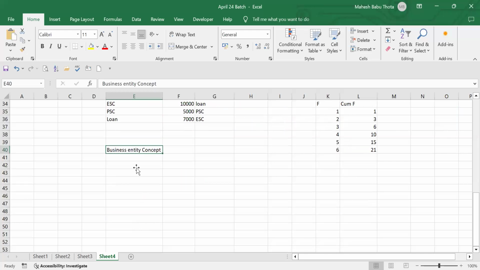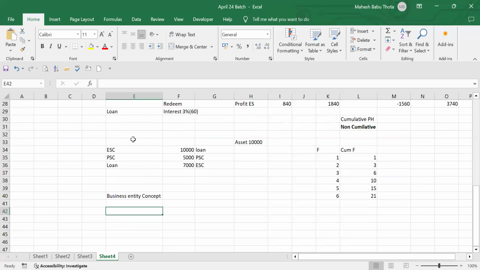Yesterday we spoke about equity share capital and preference share capital. Both are owners' funds. But there will be a different time bound for each capital. If it is a preference share capital, there will be a time bound, let's say 10 years or 20 years. After that duration, whatever amount we have mentioned in the share capital certificate will be reimbursed to the owners, I mean the shareholders. And the share will be redeemed from the shareholder. That is called preference share capital.